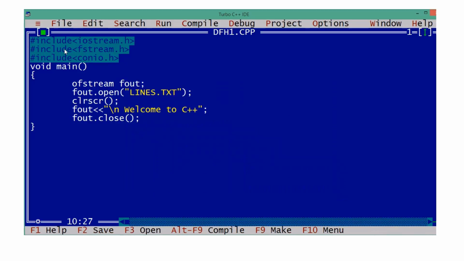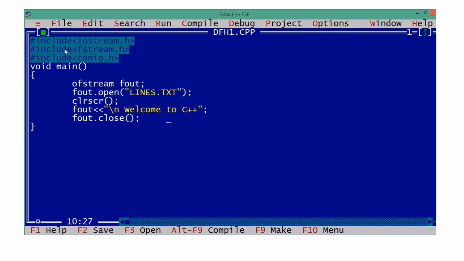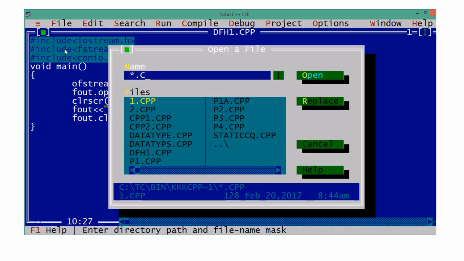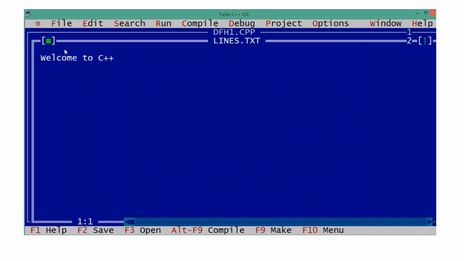Now compile and execute and see whether that output is in the console. Nothing is there. Then where is our output? In the file. Very good. What is that file name? Lines.txt. Let's open and see lines.txt. Lines.txt is created. So we need not create it in advance. If the file doesn't exist, it will be created. If the file exists, it will open that same file and write the content. Whatever we wrote with fout has come here. This much is clear.